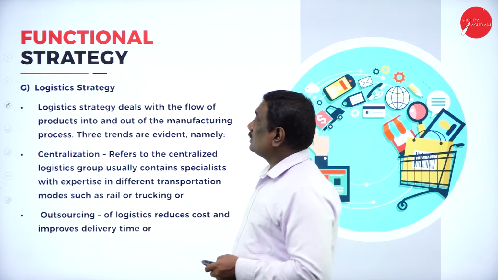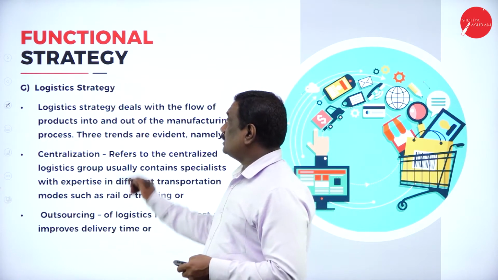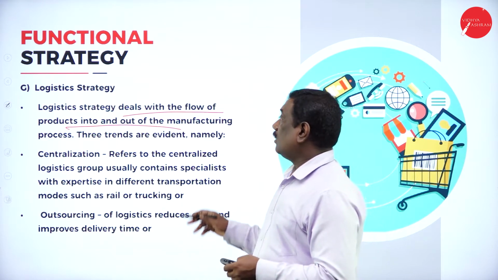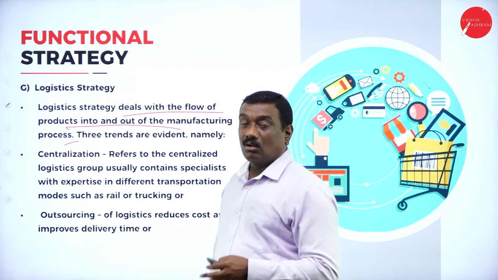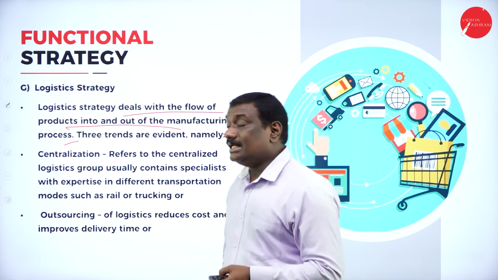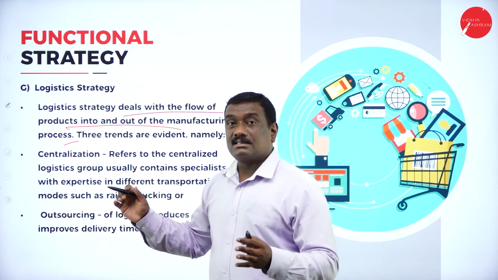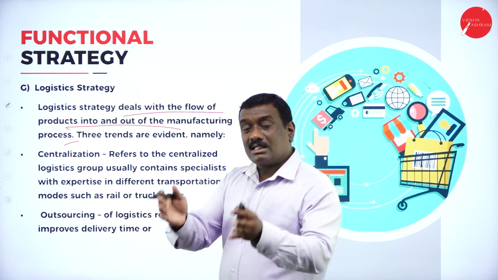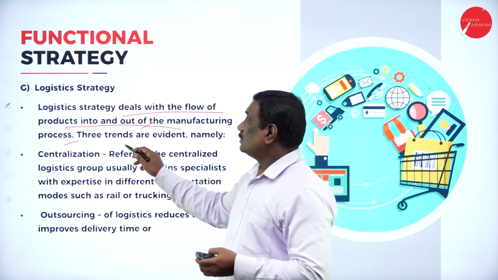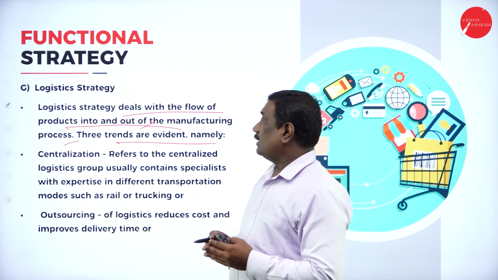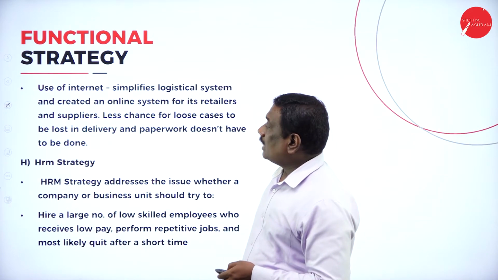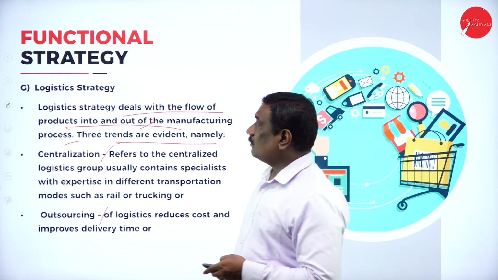Now next we have the logistic strategy. This strategy deals with the flow of products into and out of the manufacturing process. So logistic strategy is followed by companies and deals with the flow of products inside as well as outside of the manufacturing process. Three trends are evident, namely centralization, outsourcing, and the use of the internet. Let us see them one by one.